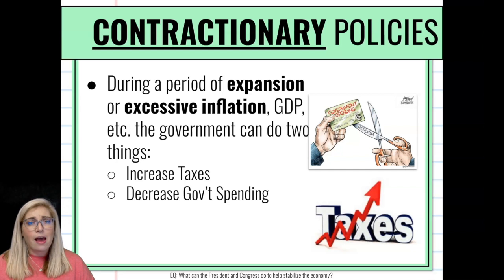Using this as an analogy for economic spending and GDP, yes, we want to keep growing our economy to keep it humming along, but with GDP growth and with expansion, that means prices are also going to expand. So we don't necessarily want that. We don't want inflation. So again, that's why it's really important that the business cycle keeps going up and down, up and down, up and down. Contractions, again, are okay, just as long as we don't get stuck in them.